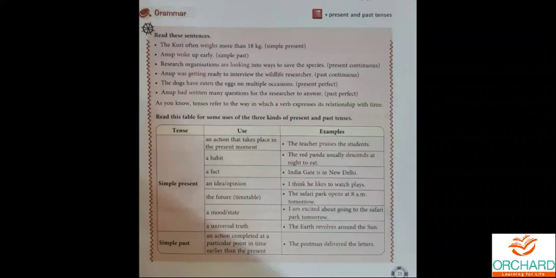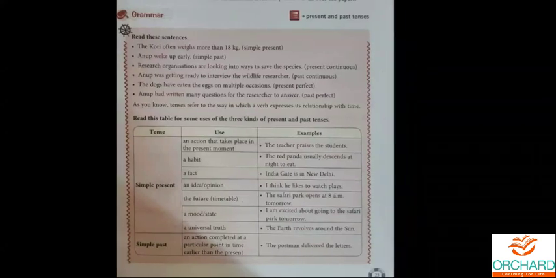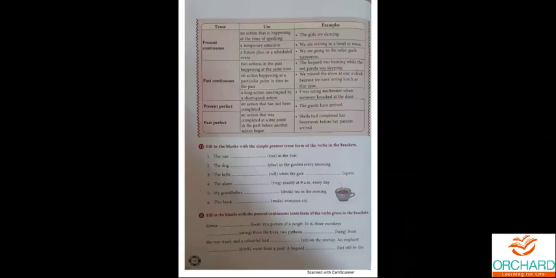So present tense has 4 subdivisions within it. One is simple present. Look at the table, my dear children. It will be very simple for you. Then comes present continuous. Then comes present perfect. There is another tense called present perfect continuous also. We'll look into it later.